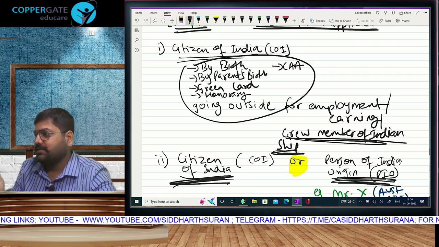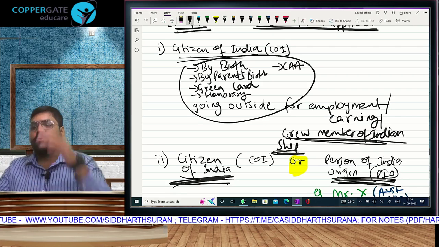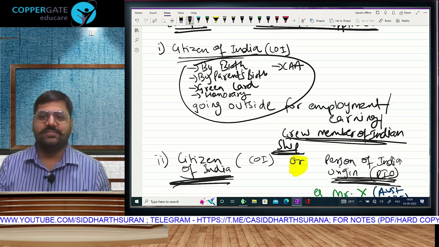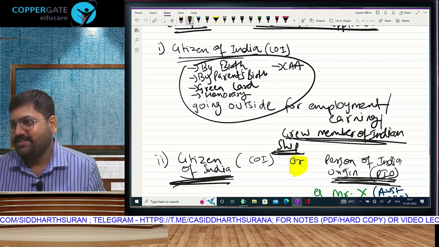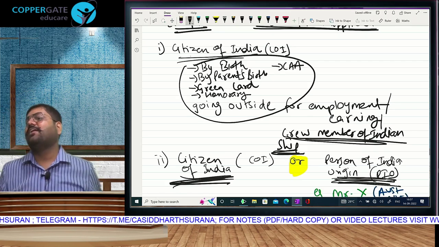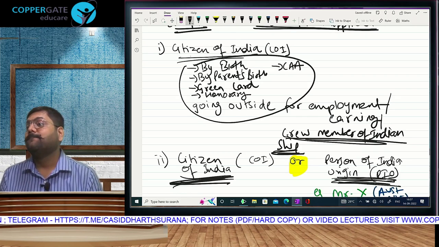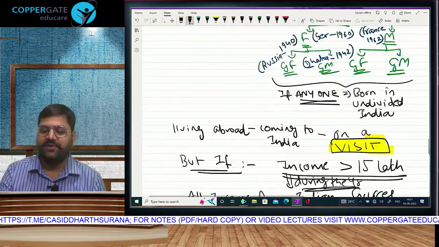Exclude 5 days. Yes. So 181. And then 60 and 365 is not applicable. In conclusion, the final answer of that question was that the assessee is non-resident. Understood? With this, we get done with the second condition in step 1. There is a third condition also.